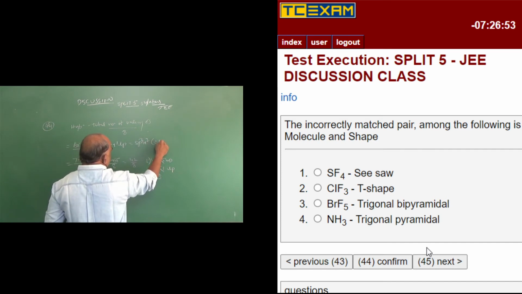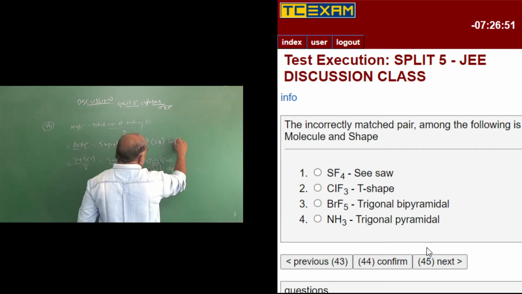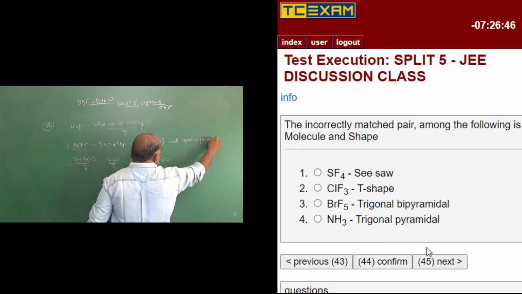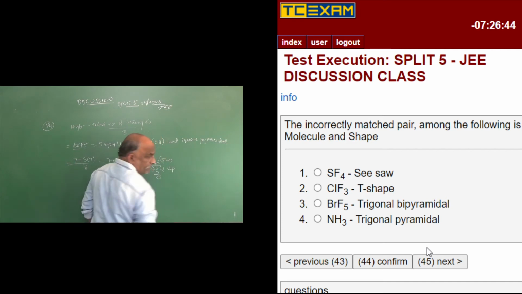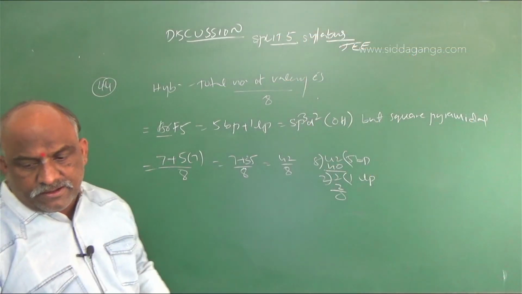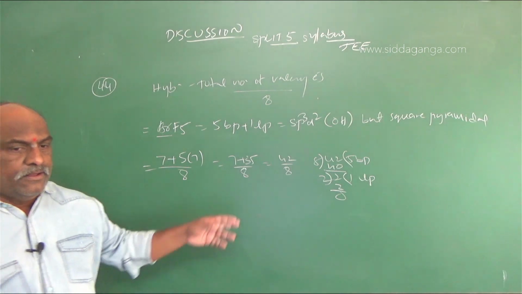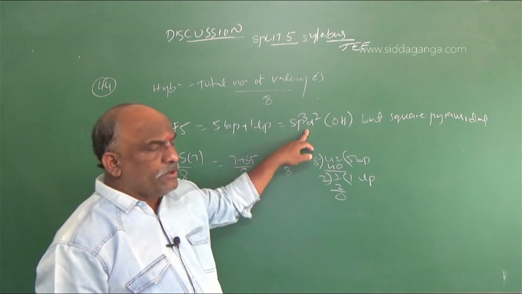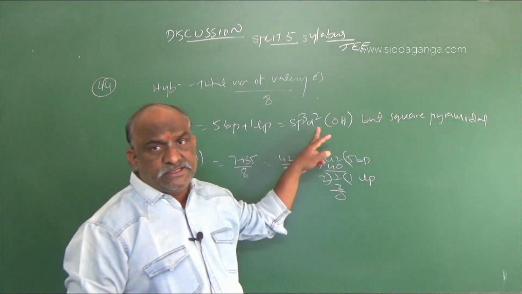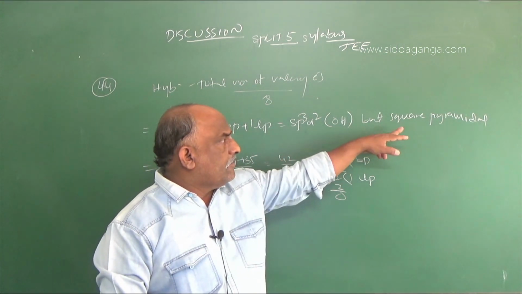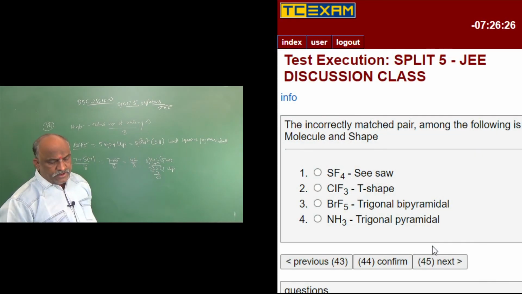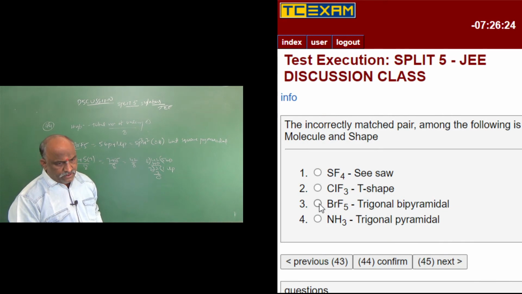Expected octahedral, but the shape is square pyramidal. Actually BrF5 has total 5 bond pairs, 1 lone pair, sp3d2 hybridization, 6 pairs stands for octahedral, but here the shape of the molecule is square pyramidal. In the example, trigonal pyramidal was given, which is outright wrong. This is the wrongly matched one. Clear?